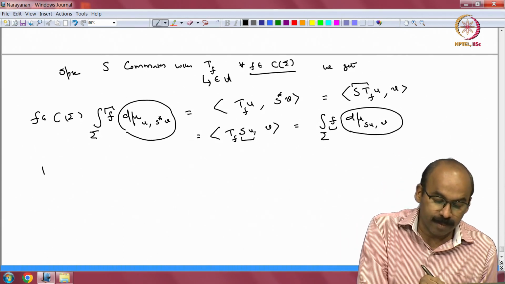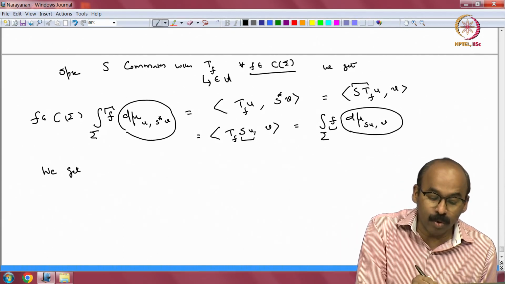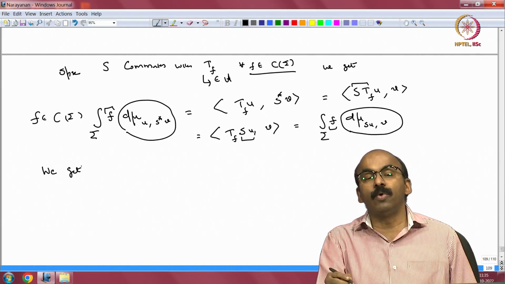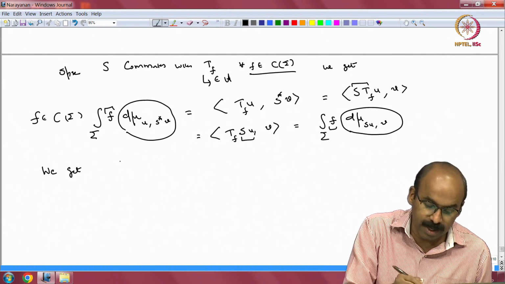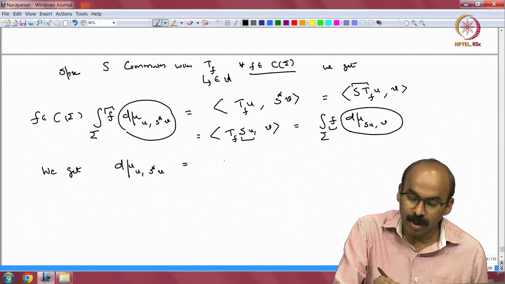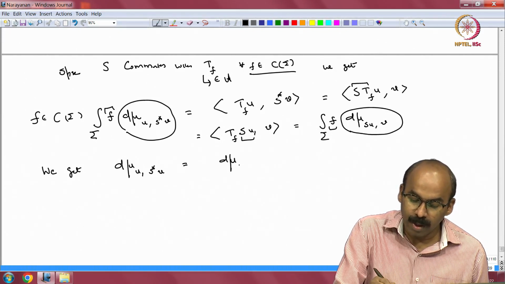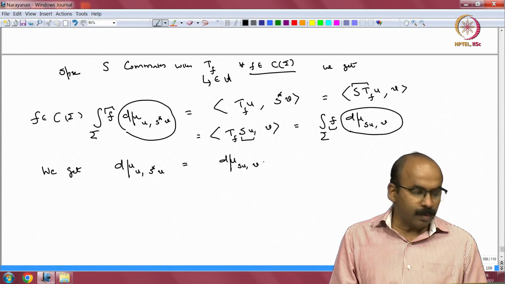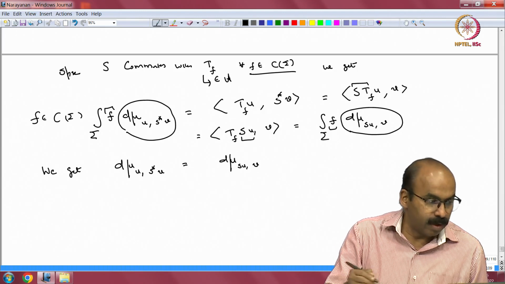Because the bounded operator S commutes with all T sub f's, we get this. So, d mu u S star v is equal to d mu S u v, right. All right. So, we get this.